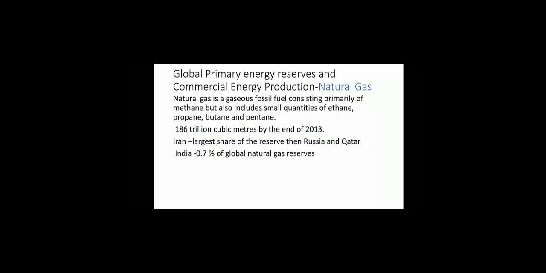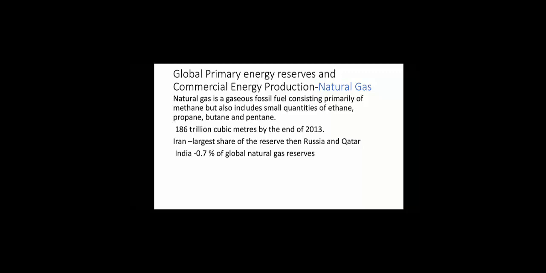Now, the natural gas. Natural gas is a gaseous fossil fuel consisting primarily of methane but also includes small quantities of ethane, propane, butane, and pentane. Before natural gas can be used as a fuel, it undergoes extensive processing for removing almost all constituents except methane.